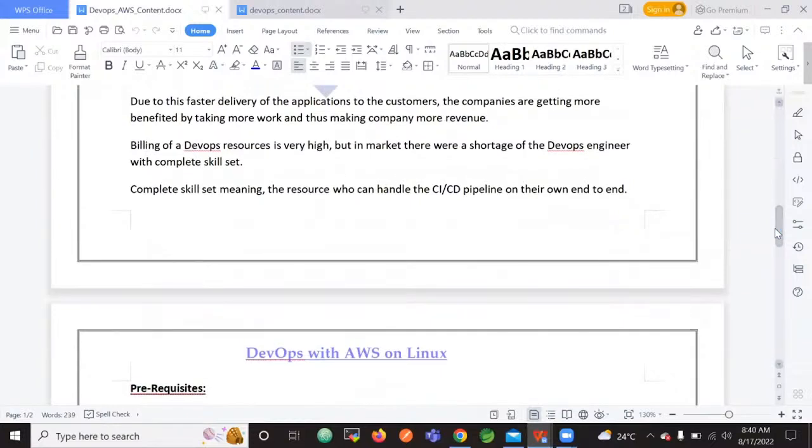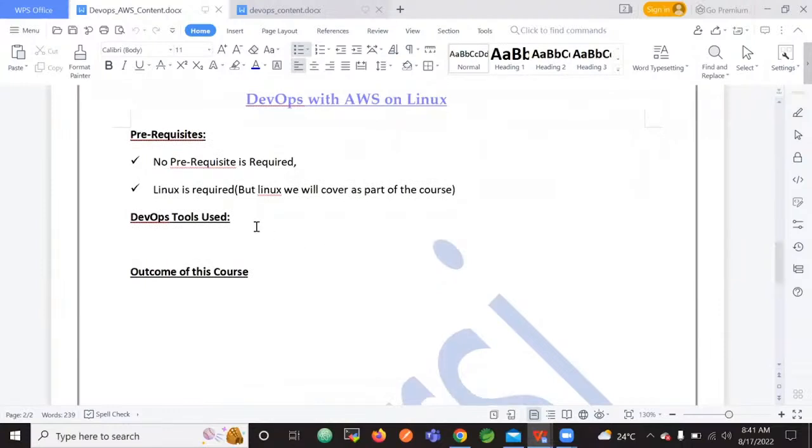Complete skill set resources are still lacking in the market, and hence if we grab that opportunity of learning and then doing end-to-end pipeline setup and maintenance, 100% we will get good opportunities.